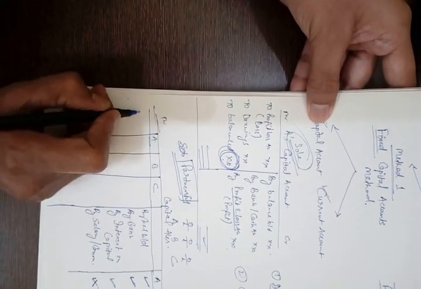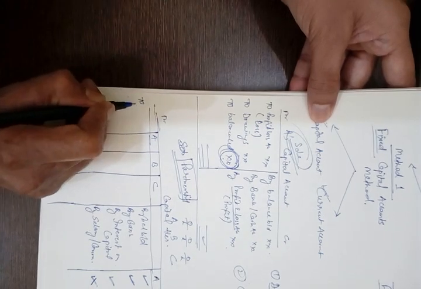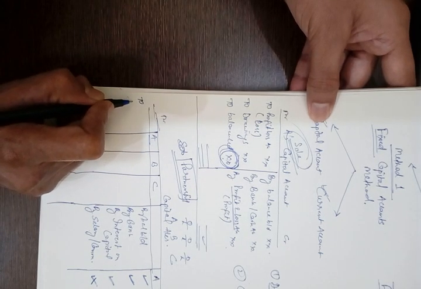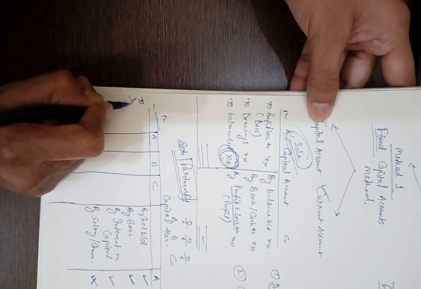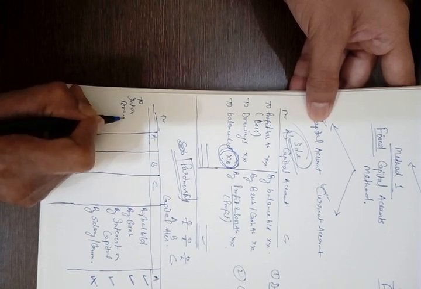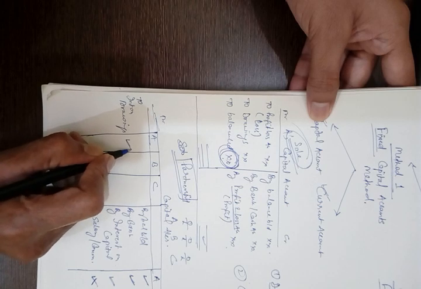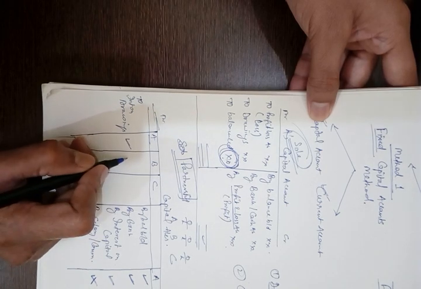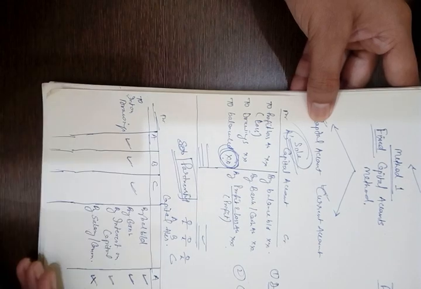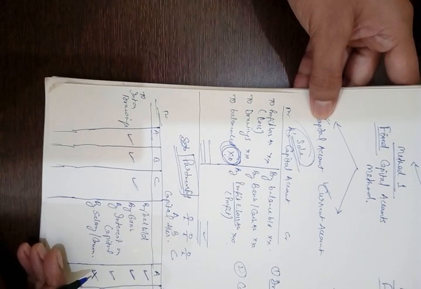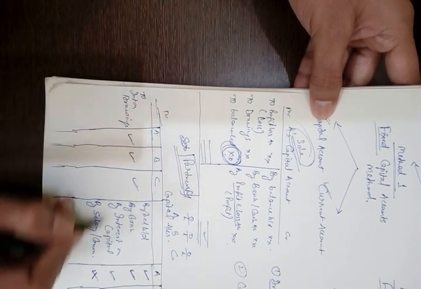So if we post this entry, then it will appear on the debit side of the capital accounts, and the partner who has withdrawn money and from whom interest has been charged, his account will be debited.